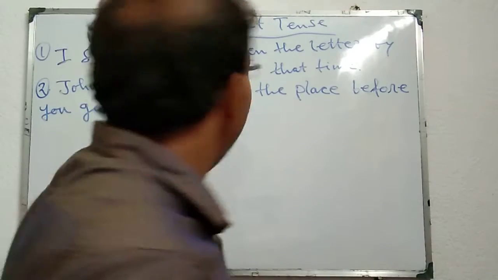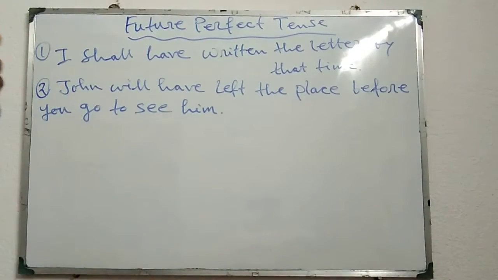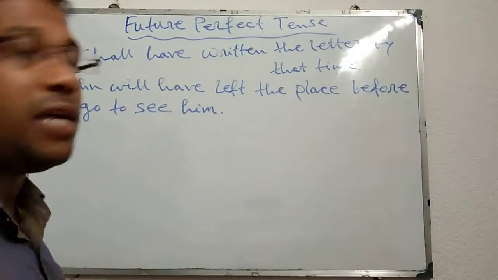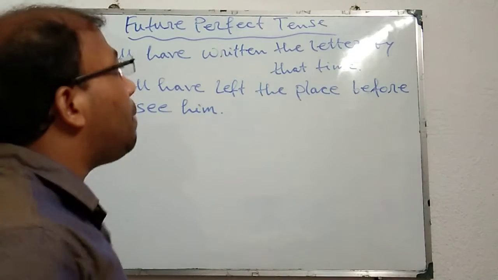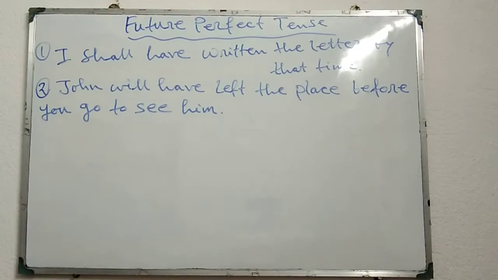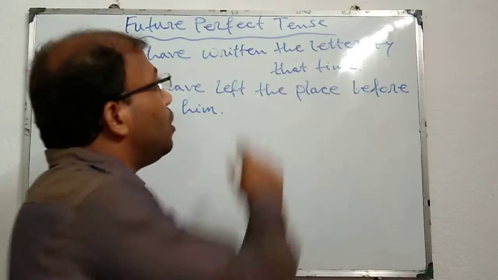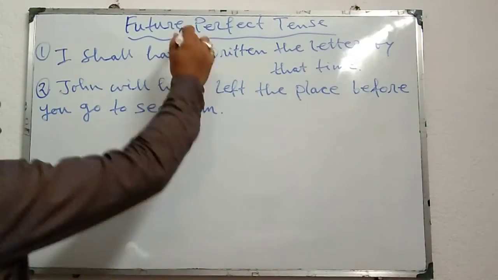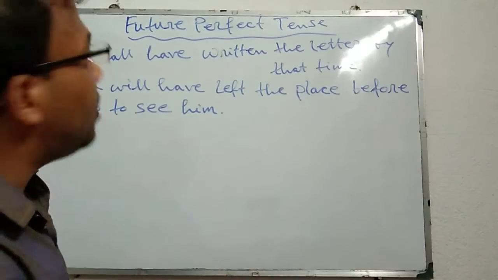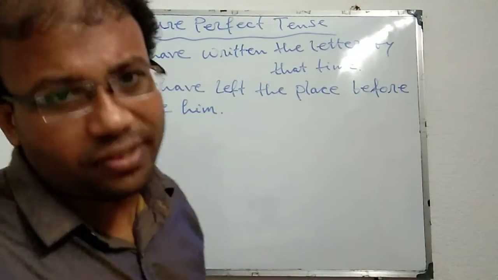First of all, look at the examples. I shall have written the letter by that time. Example 2. John will have left the place before you go to see him. Look here. Shall have written, will have left. These both verb structures are in future perfect tense.